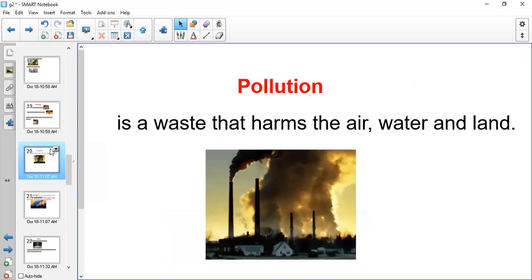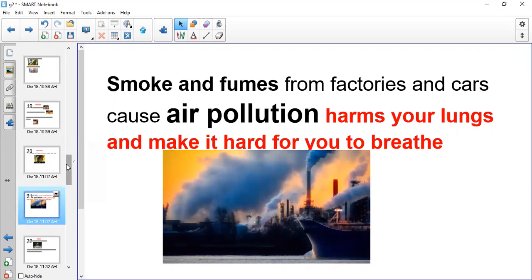So we said pollution is waste that harms air, water, and land. The first type of pollution that we started with was air pollution. How do we have air pollution? Because smoke and fumes from factories and cars cause air pollution, and it harms your lungs and makes it hard for you to breathe.